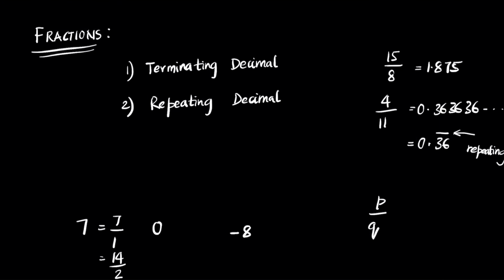It doesn't matter how you write it. If you are able to write it in a p by q form, then we can simply say that the value satisfies the case that it should be a rational number. So it's a rational. Now, pause the video right here and try if 0 and minus 8 satisfy the definition of a rational number.